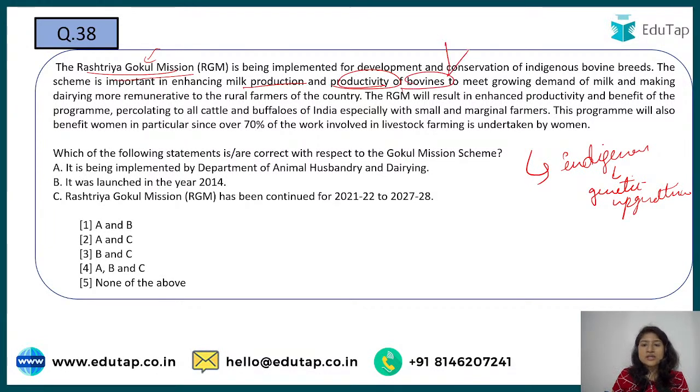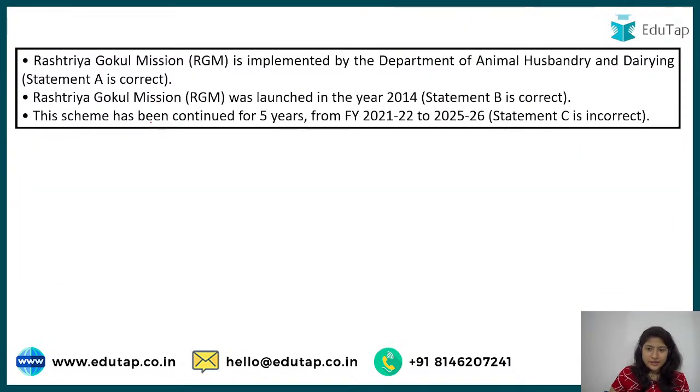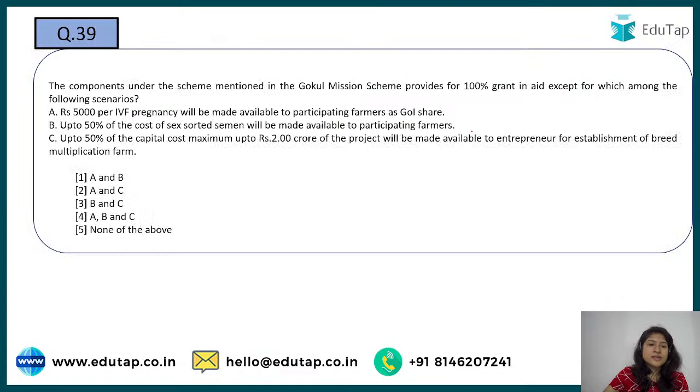What are bovines? These include both your cattle, that is cows, and your buffaloes. Here the correct answer is option A, 1 and 2 only. Rashtriya Gokul Mission is implemented by the Department of Animal Husbandry and Dairying, that is right. It was launched in 2014, which is also right, but it has been extended till 2025-26. That is the difference.